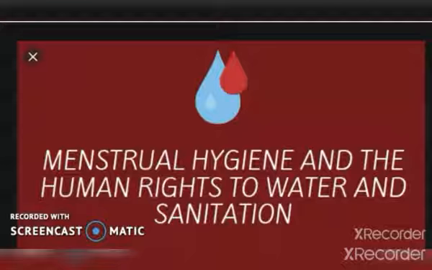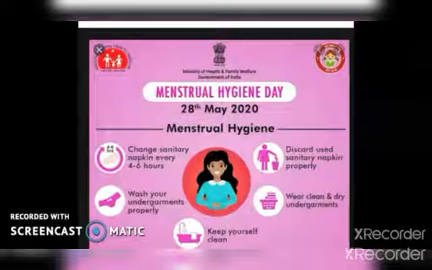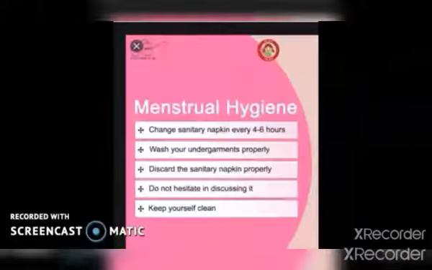Why is it important to maintain personal hygiene during menstruation? Here are some basic hygiene measures every girl and woman should take during the menstruation. Take bath at least once a day. Change pads regularly to prevent infections.